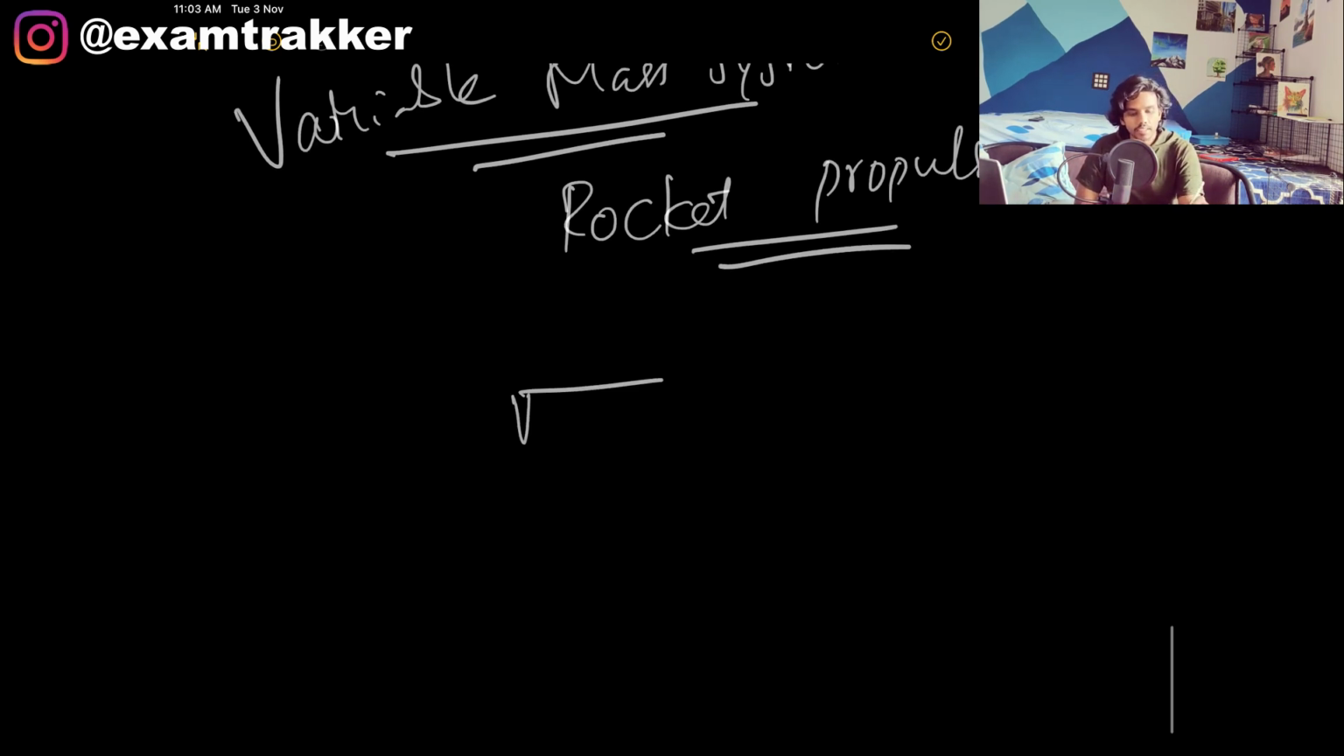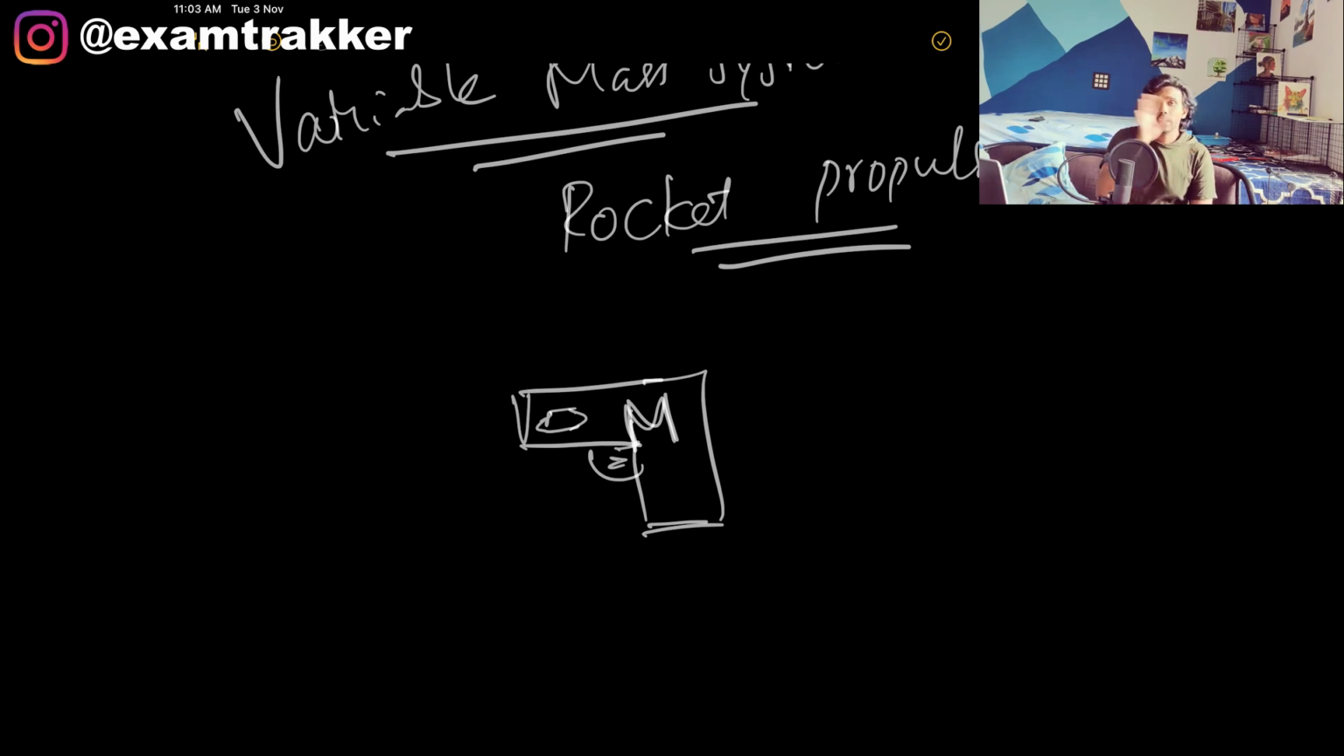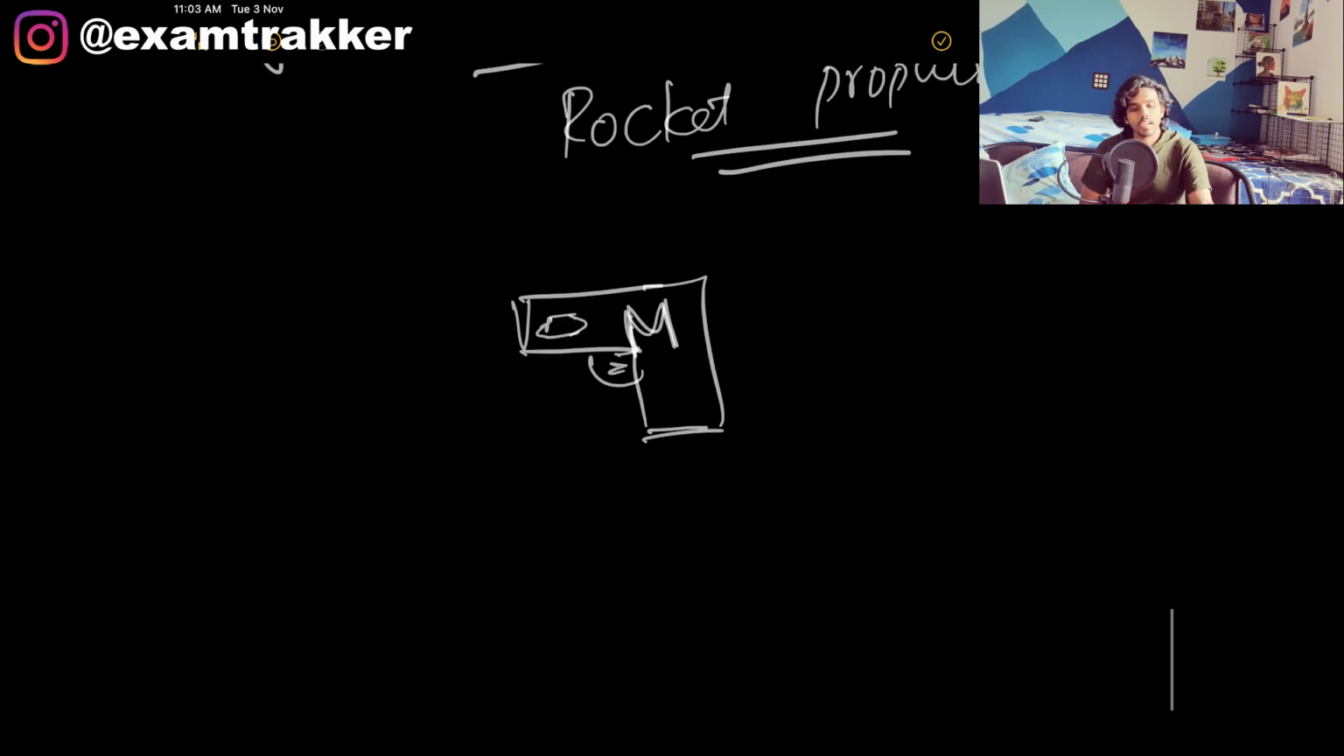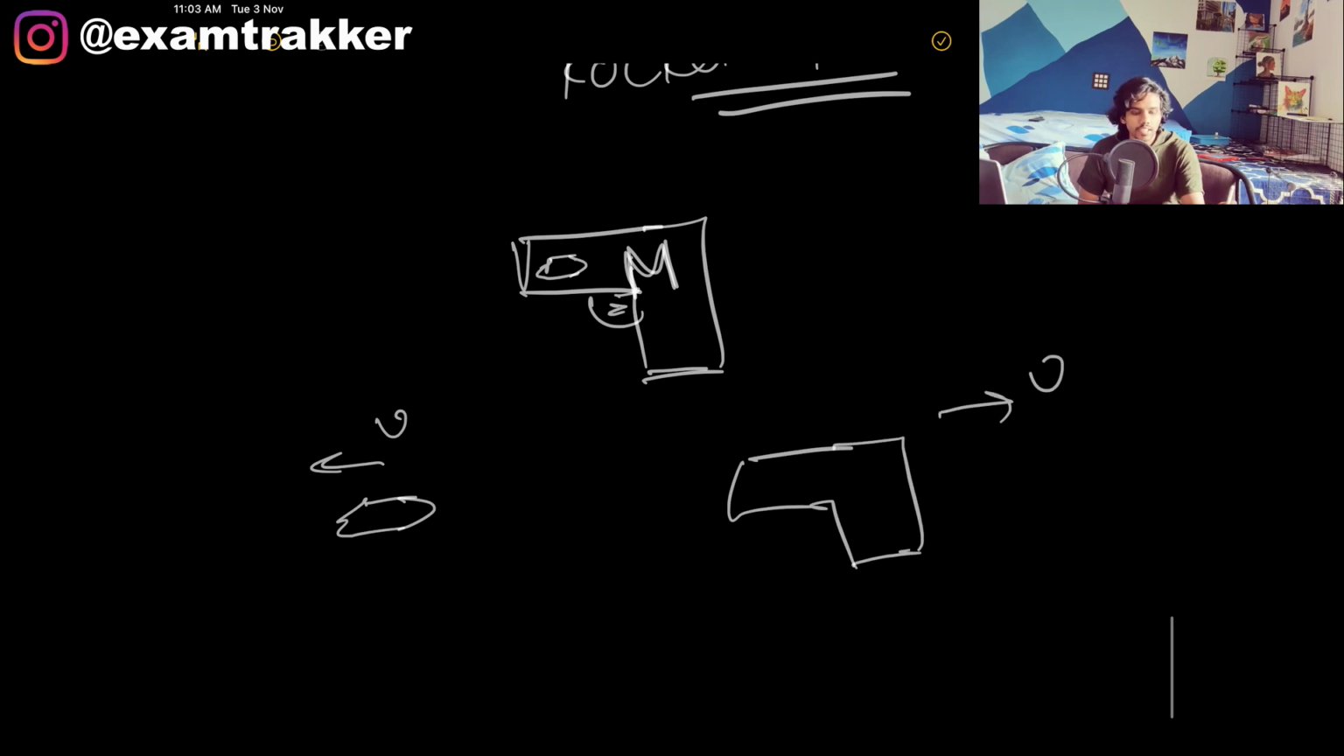Take a gun of mass capital M, and there is a bullet of mass small m in it. Now when the bullet is fired with a velocity v, the gun recoils with some velocity v dash. Everyone knows this thing. The mass is now M minus m. The mass is decreased, right?